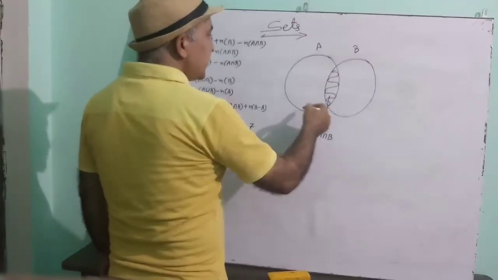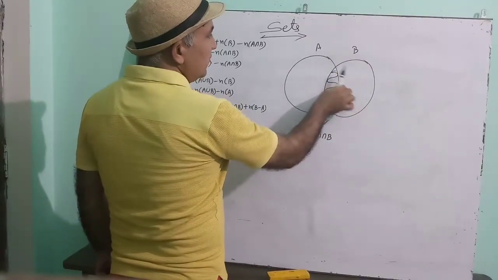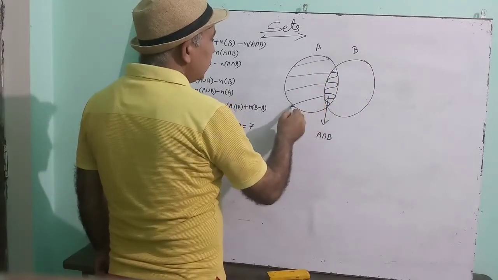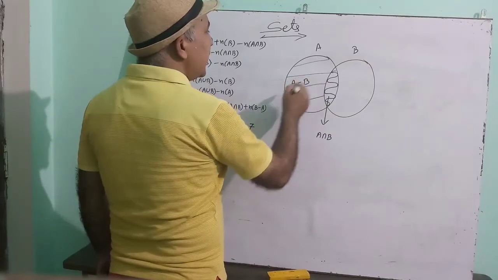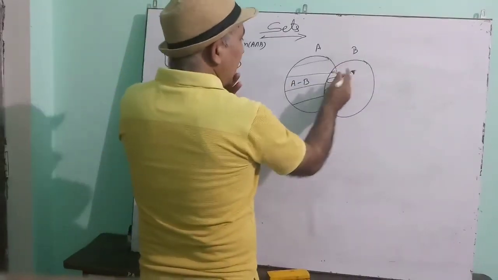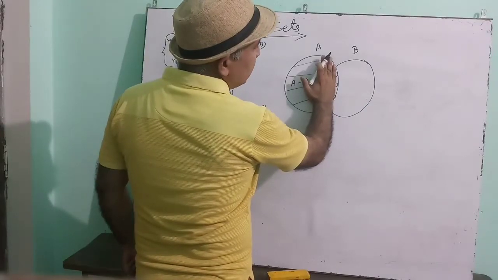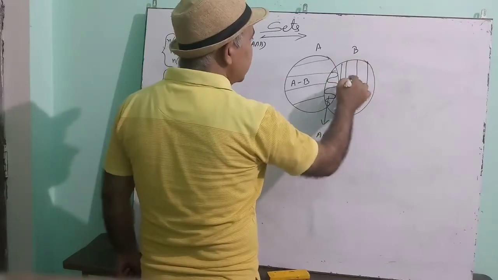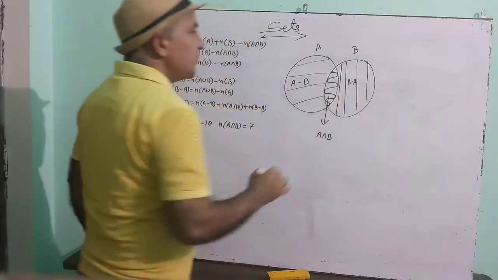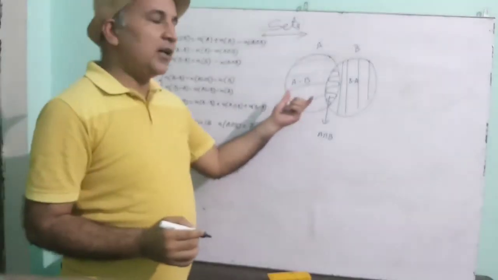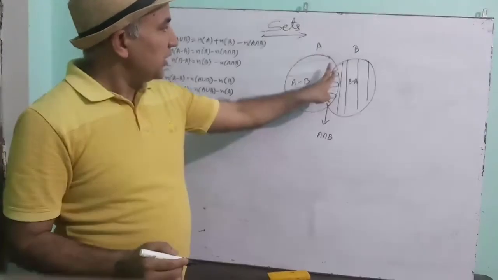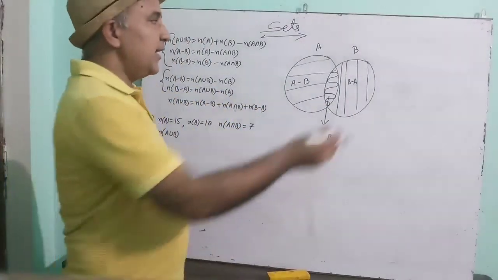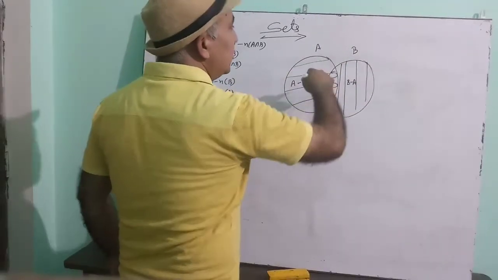If from circle A we cut this portion which is present in B, means if we take only this much, then this portion will be called A minus B. And from B if we leave those portion which is in A, then that remaining portion will be called B minus A. This portion is B minus A. In the Venn diagram, A minus B is this portion, this common portion is A intersection B, and this is B minus A. And A union B is all of it.